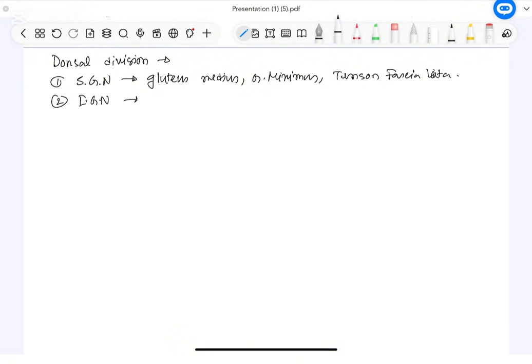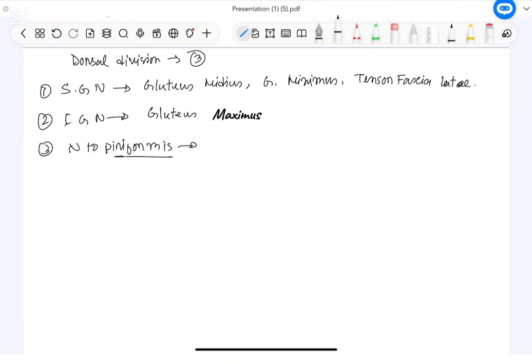Next, the inferior gluteal nerve. The inferior gluteal nerve will supply the gluteus maximus. Then the nerve to piriformis, by name we can understand it should supply the piriformis muscle. Even it also has a contribution to form the superior gluteal nerve. So, in that case it may supply the muscles which are supplied by the superior gluteal nerve also.